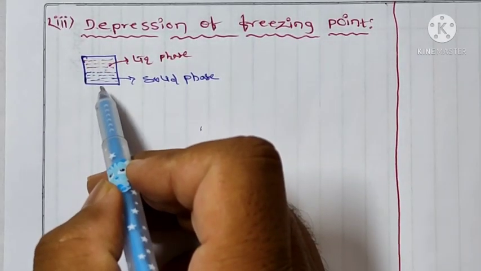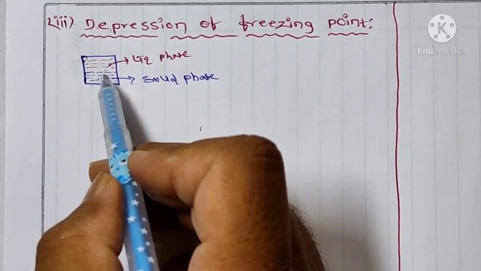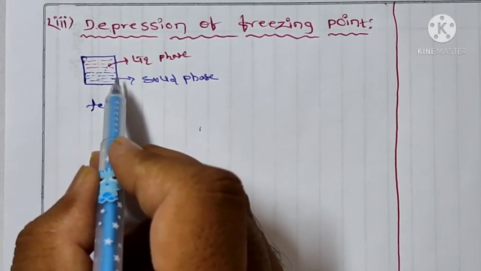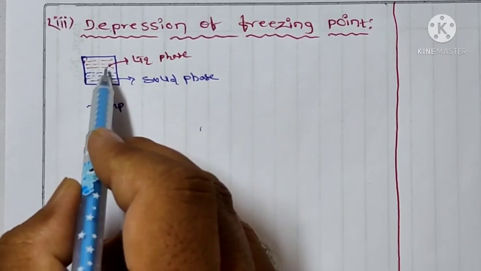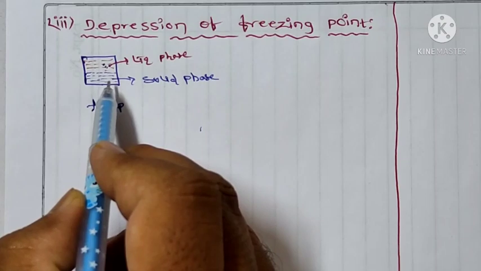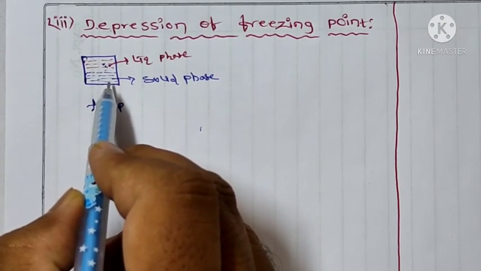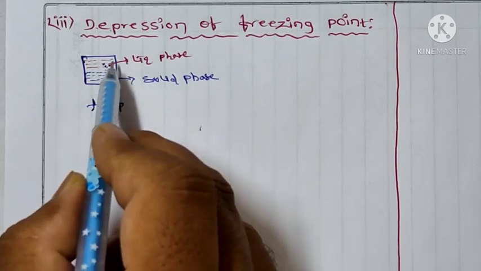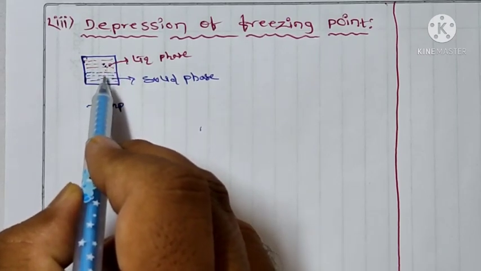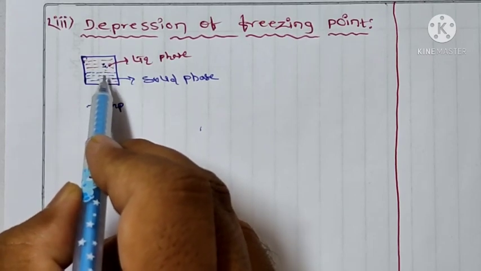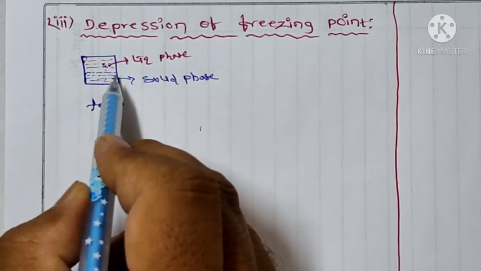In both phases we have vapor pressure. The temperature at which vapor pressure of a substance in liquid phase is equal to its vapor pressure in solid phase, that temperature is called freezing point. In liquid phase and in solid phase, in both the phases, the vapor pressure should be equal.